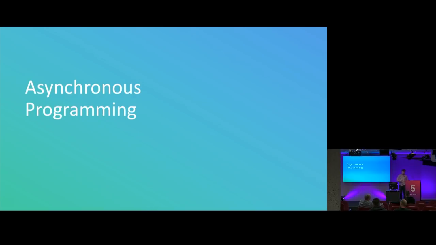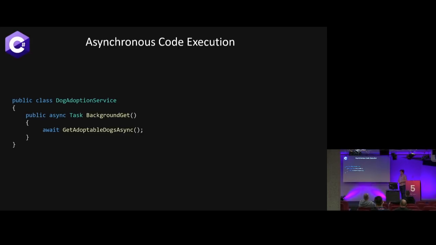So my favorite part of modern programming is asynchronous programming, especially coming from a mobile developer and voice developer background. Asynchronous stuff is extremely important, to be able to take an action that happens on the UI, go execute something in the background while also letting the user do something, but still handle the result when it comes back, is so invaluable. And having to do that before Kotlin in Java was a nightmare. And also just in C# before we were introduced to async await. So let's take a look at that here.